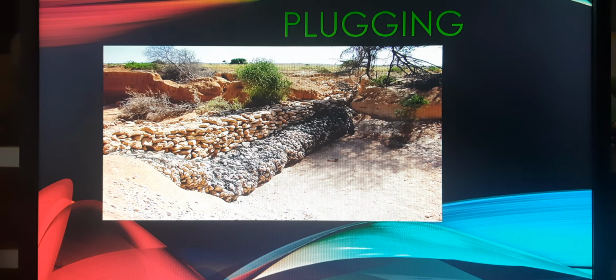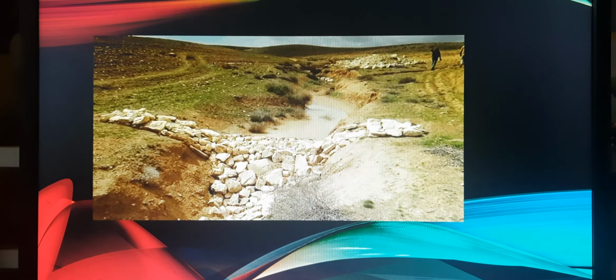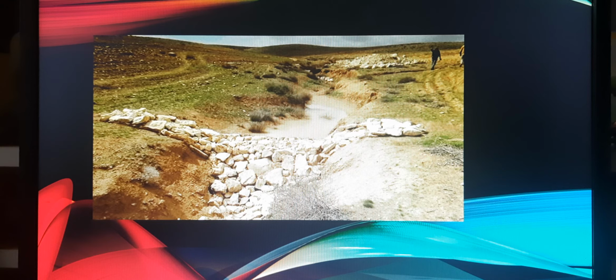Next method is plugging. In some areas where there are no tree covers, surface runoff often carries away the topsoil, leading to the formation of deep channels called gullies. If unchecked, the gullies can grow and destroy the land. To prevent this, the gullies are plugged with piles of rocks to slow down the flow of water. This is the method by which we can prevent soil erosion, and this is called plugging.